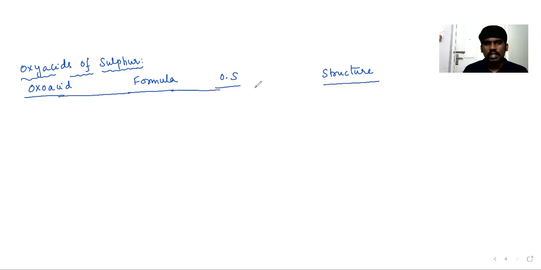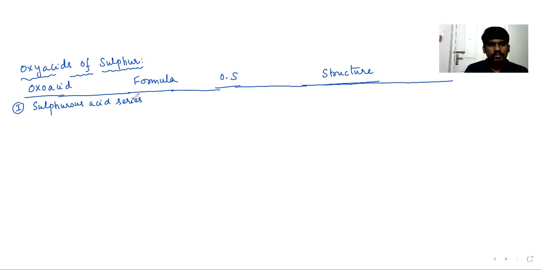Various types of oxyacids, we are going to discuss it now. First series we have is the sulfurous acid series. Under that, obviously, the first acid is sulfurous acid, formula H2SO3.